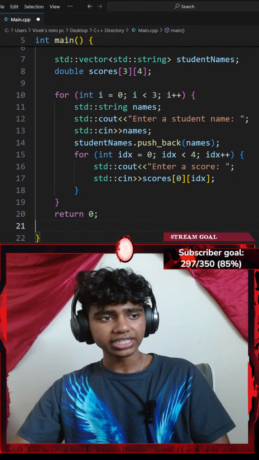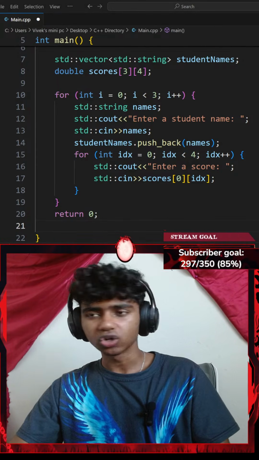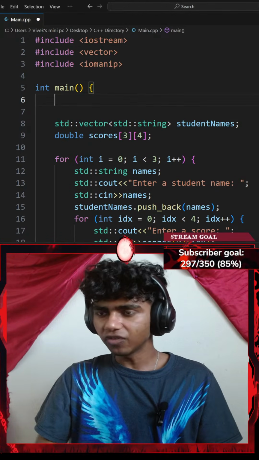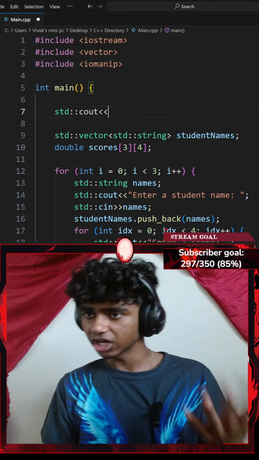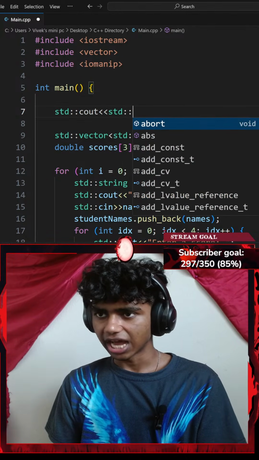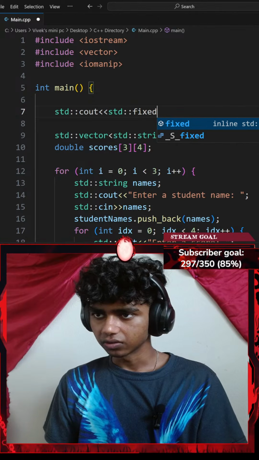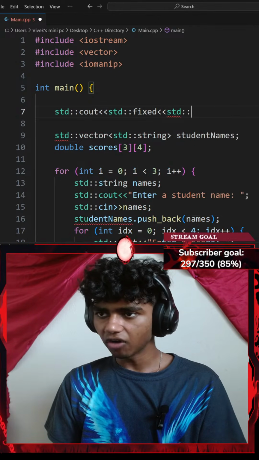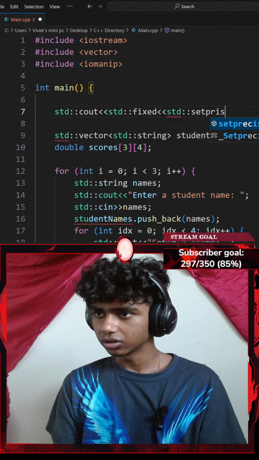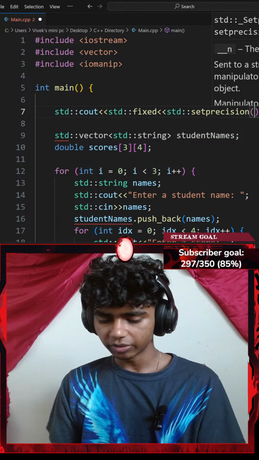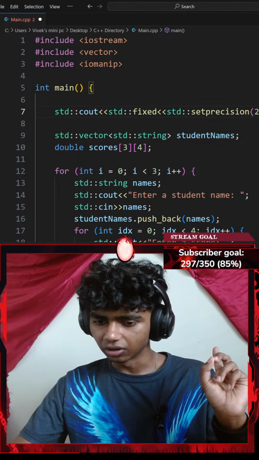For each student, calculate their average and print score. So under my main function, let me add a standard console output with an insertion operator of std::fixed, with another insertion operator of std::setprecision, which is going to be set to 0, ending with a semicolon.